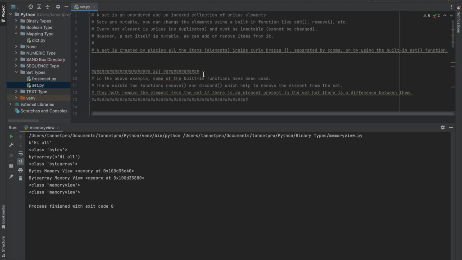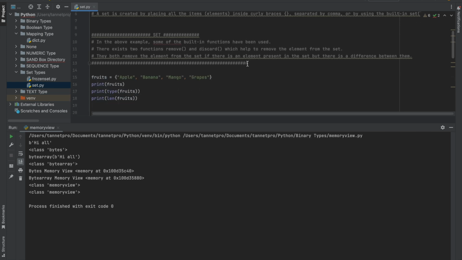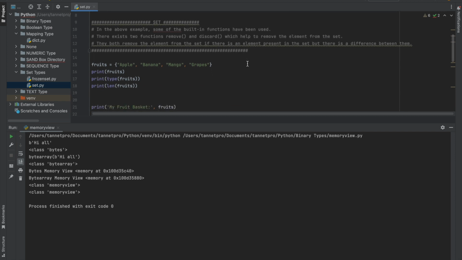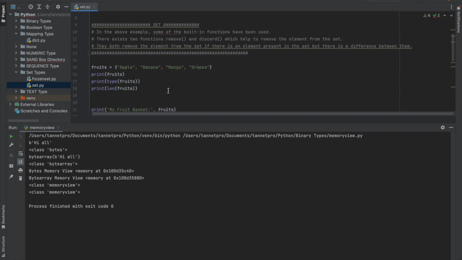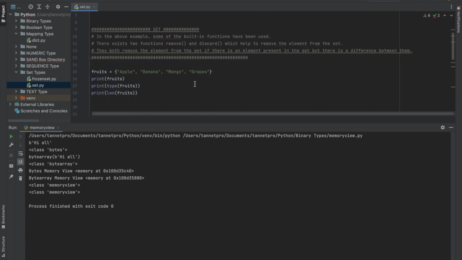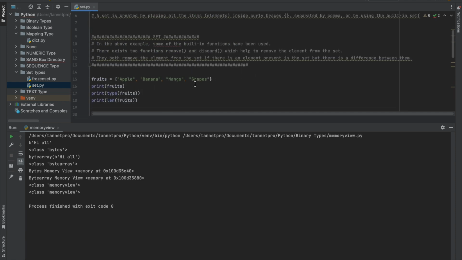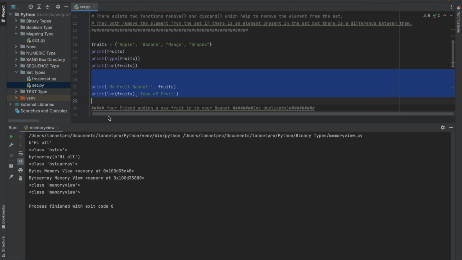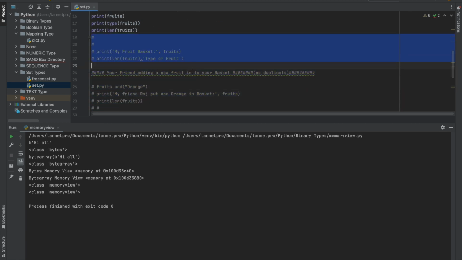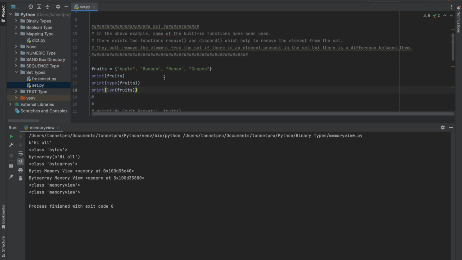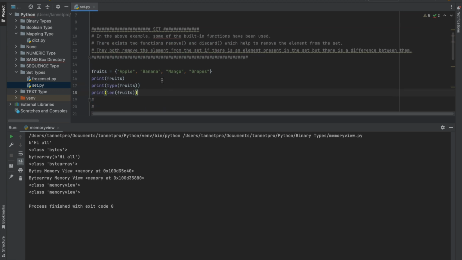A set is created by placing all the items or elements inside curly brackets, separated by commas, or by using the built-in set function. In the above example, as I told you, I have written all the programs to save time. So for the set, let me explain a few things over here. Let me comment it out. Just see minutely.